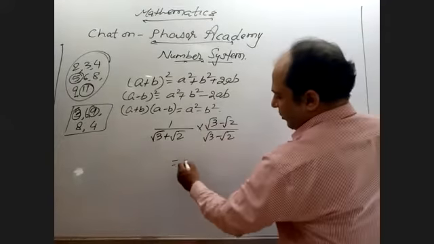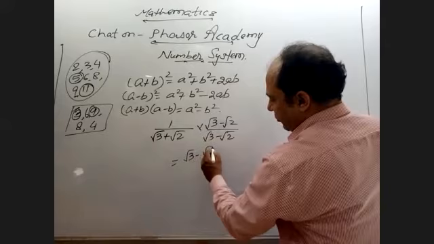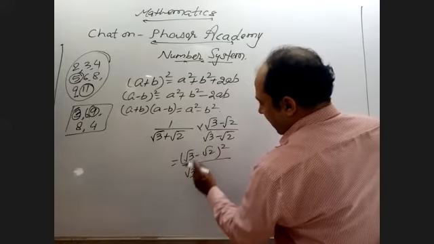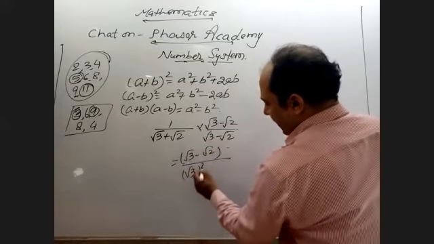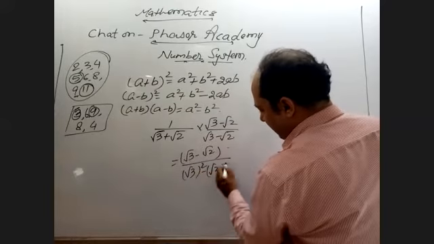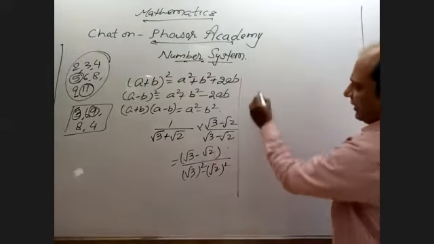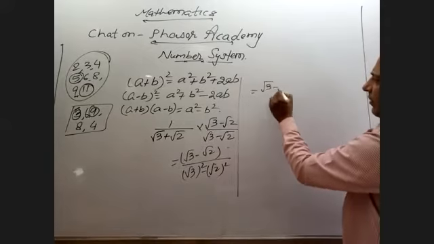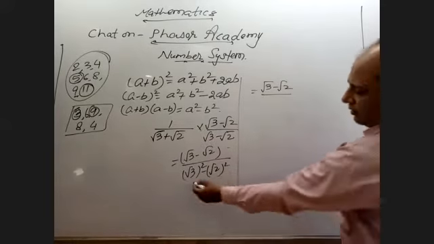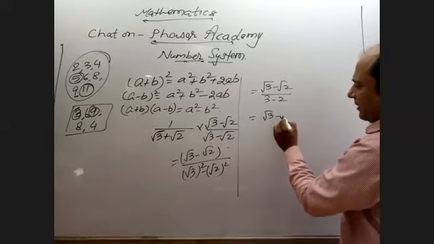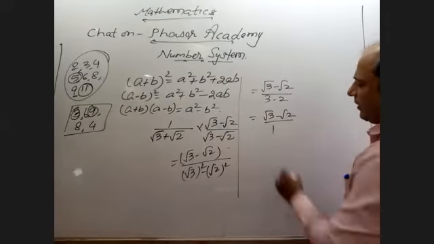So it is root 3 minus root 2 upon root 3 square minus root 2 square. So then it is root 3 minus root 2 upon 3 minus 2. Right? So it is root 3 minus root 2 upon 1.